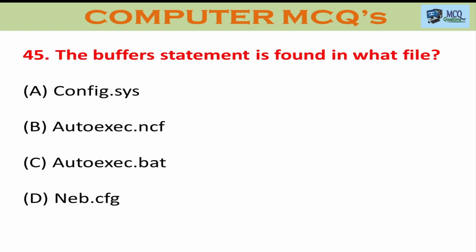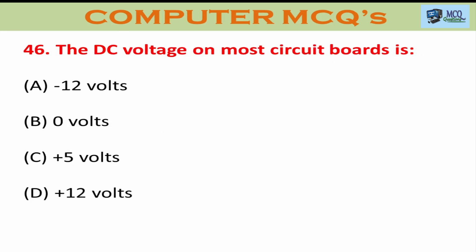Question number 45. The buffer statement is found in what file? A. config.sys, B. autoexec.ncf, C. autoexec.bat, D. net.cfg. The right answer is config.sys. Question number 46. The DC voltage on most circuit boards is A. -12 volt, B. 0 volt, C. 5 volt, D. plus 12 volt. The right answer is C. plus 5 volt.